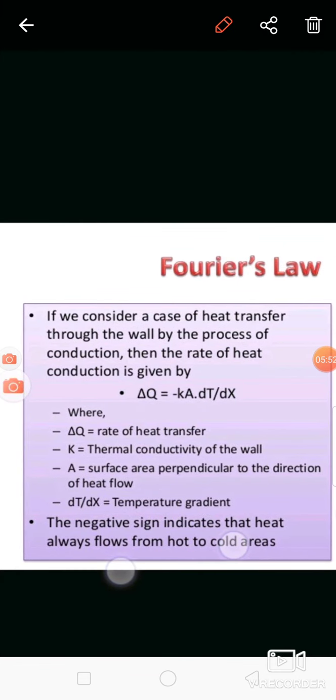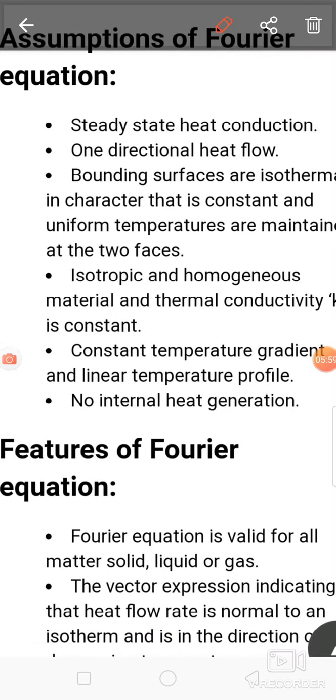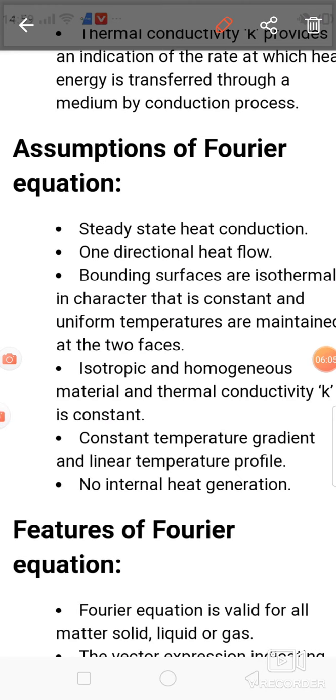This is Fourier's law, that is Q is equal to minus K into A into dT by dx. So what are the assumptions we have to consider for Fourier's equation? The first assumption is steady state heat conduction. What is meant by steady state heat conduction? There is no temperature change with respect to time. Means at any surface, the temperature on that surface is the same. That temperature does not change with respect to time.